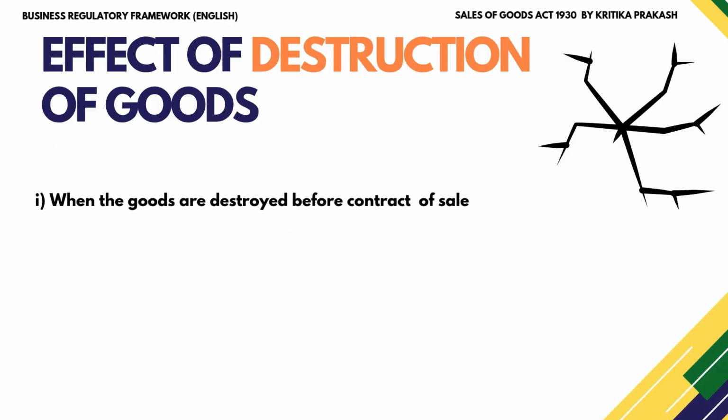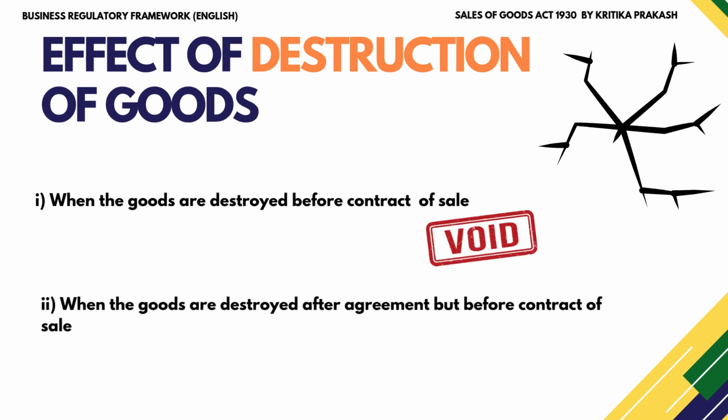What if the goods are destroyed? There are two situations. If the goods are already destroyed before the sale and nobody knew, the contract is void. And second, if the goods get destroyed after the agreement but before the actual sale, again the contract is void. But only if it wasn't anyone's fault, not the seller or the buyer.